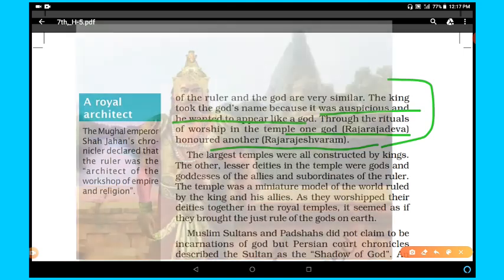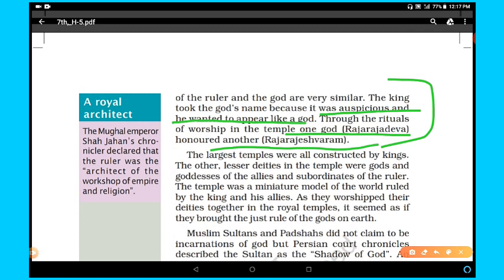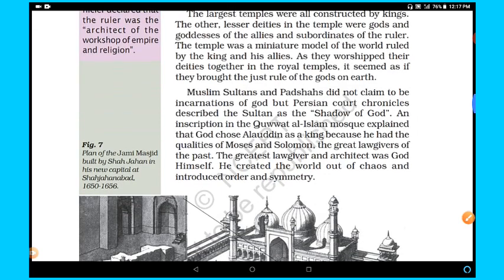The largest temples were all constructed by kings. The other lesser deities in the temples were gods and goddesses of the allies and subordinates of the rulers. The temple was a miniature model of the world ruled by the king and his allies. As they worshipped their deities together in the royal temples, it seemed as if they brought the just rule of the gods on earth. So this was the symbol of their power.